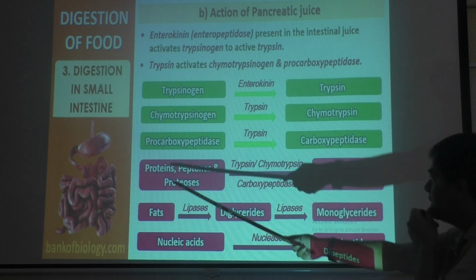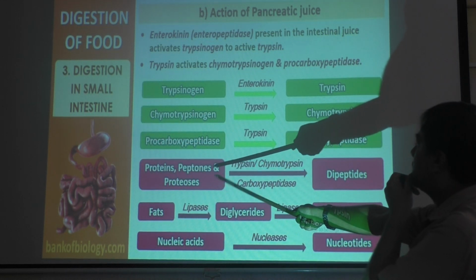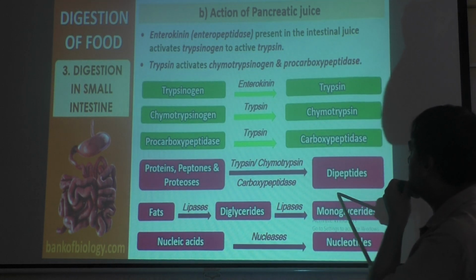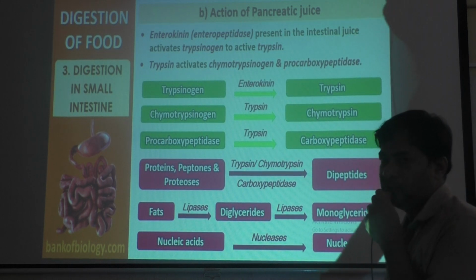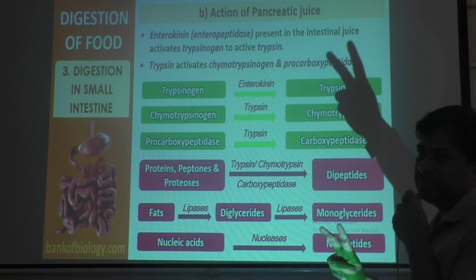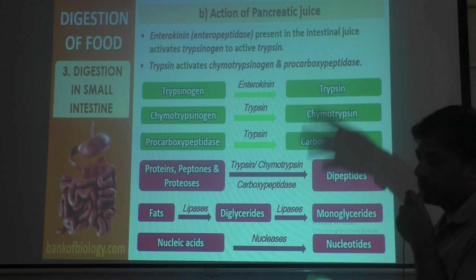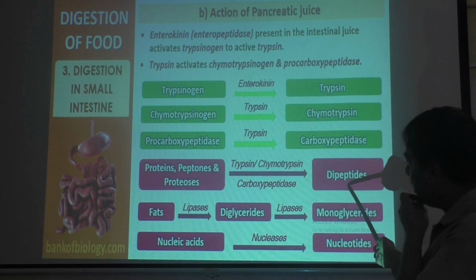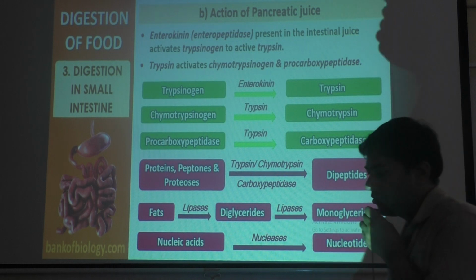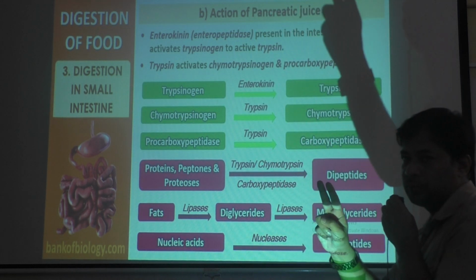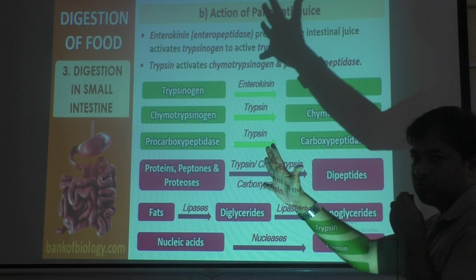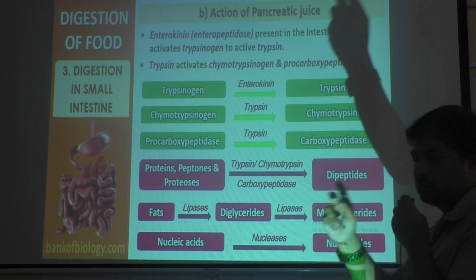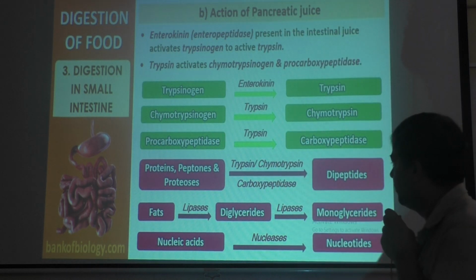You can see that proteins, peptones and proteoses will be converted to dipeptides. You know what is the meaning of the word? Di means two peptides. This will have many peptides that will be converted to dipeptides. Simple. From many to two. Okay, from many, so many are there, from there it becomes two. That means complex became simple.